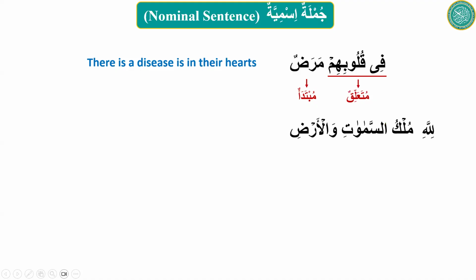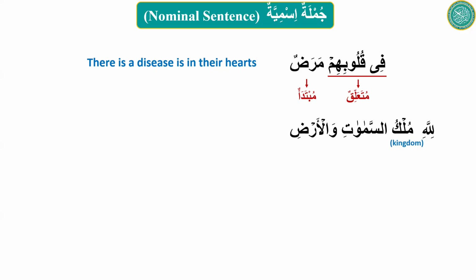Good. Thank you. Can you do the next one too, sister? Yes, sir. لله ملك السماوات والأرض. لله, for Allah. ملك السماوات, kingdom of the skies and the earth.